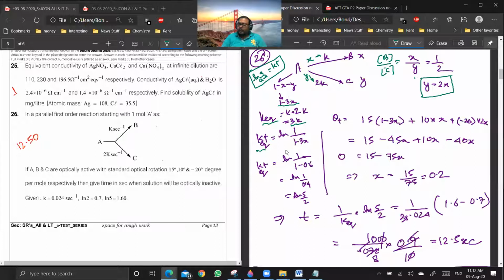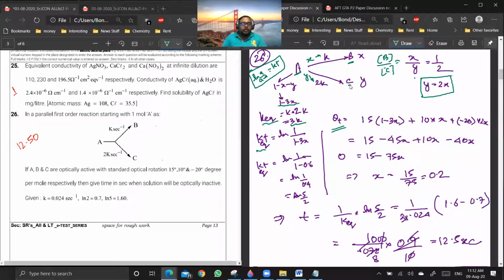So K equivalent into T will be ln of 1 by 1 minus 3x, and X we have to calculate. Now how will we calculate X? Through the optical rotation part. You see, optical rotation of the solution at any point will be what? Optical rotation due to A plus optical rotation due to B plus optical rotation due to C. Okay?